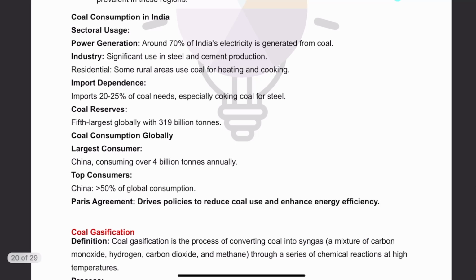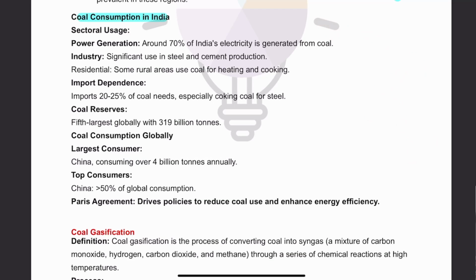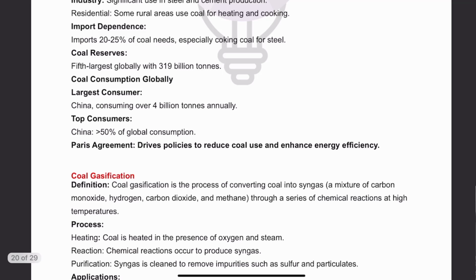Now, let's talk a little bit about coal consumption in India. The majority of coal that we have in India is used for electricity generation. 70% of coal is being used for electricity generation. Though we are now moving towards renewable energy, and in the revised INDC goal we have taken a target that 50% of installed electricity capacity by 2030 will come from renewable, still, large dependence on coal is there for energy generation. We also have a high import dependence, 20 to 25%, specifically of coking coal, because this type of coal is not found in India that much.